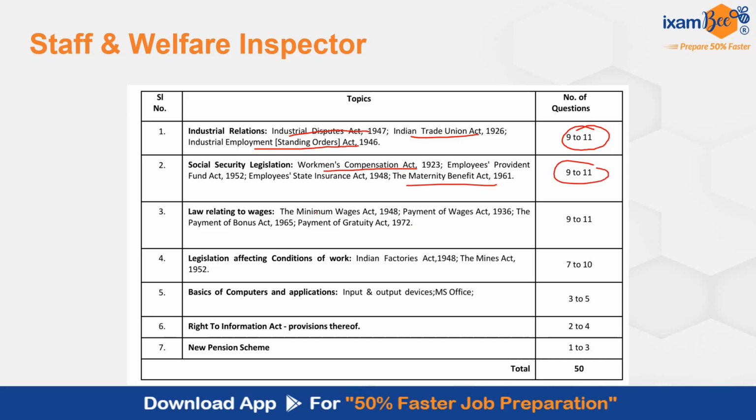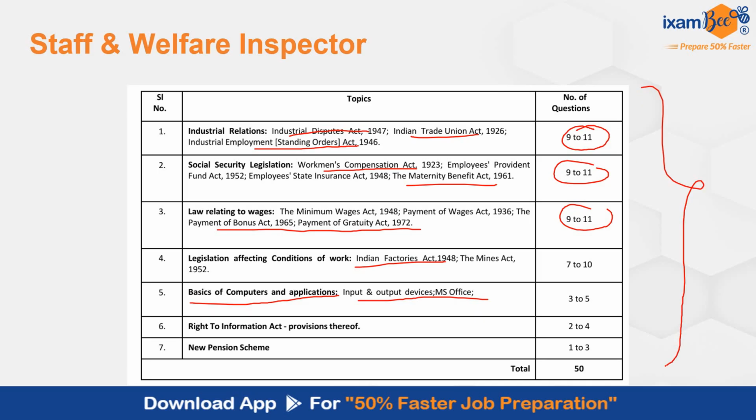Then laws relating to wages, Minimum Wages Act, Payment of Wages Act, Payment of Bonus Act, Payment of Gratuity Act. Here also 9 to 11 questions. Then legislation affecting conditions of work. This includes Indian Factories Act, Mines Act. Then basics of computer and computer applications. This will majorly include questions from input-output devices, MS Office. Then Right to Information Act questions could be there, and new pension scheme related 1 to 3 questions could be there. So this is the entire syllabus of Staff and Welfare Inspector.